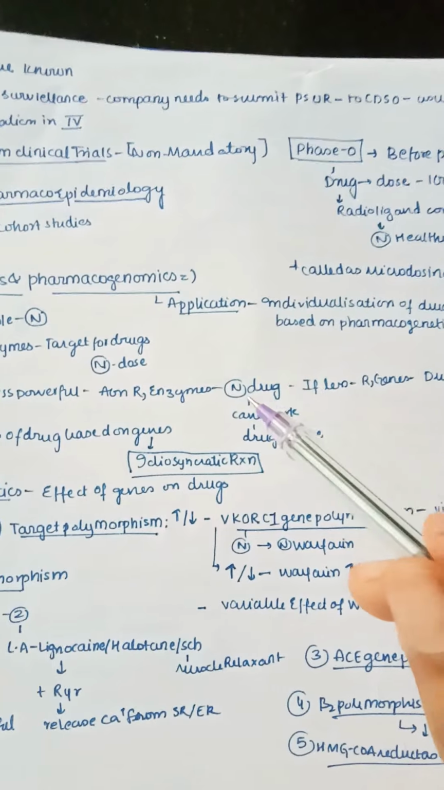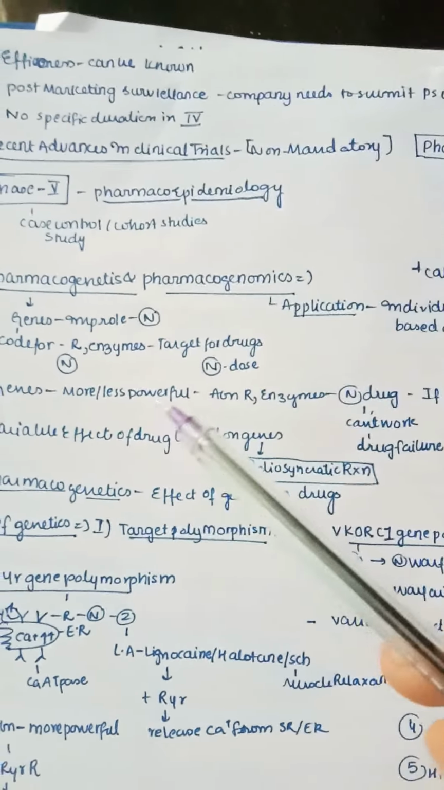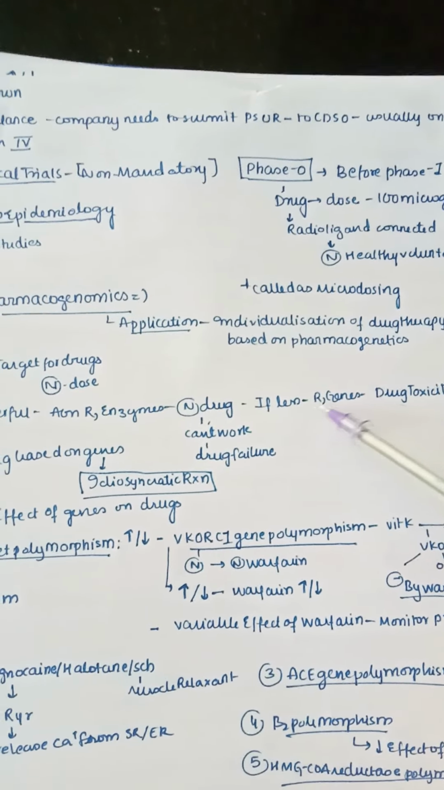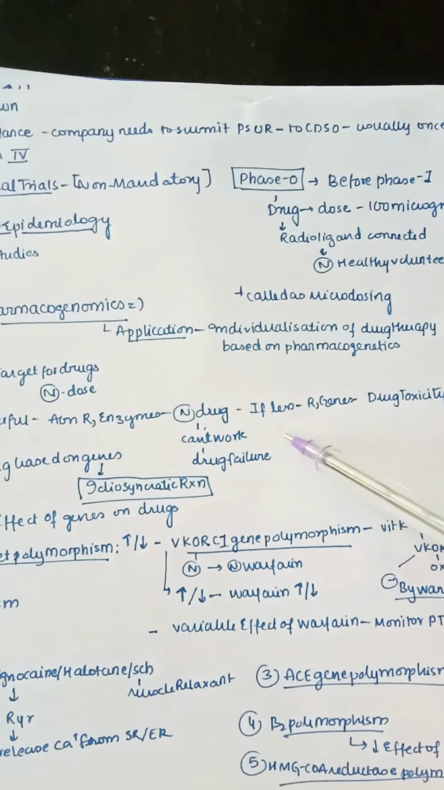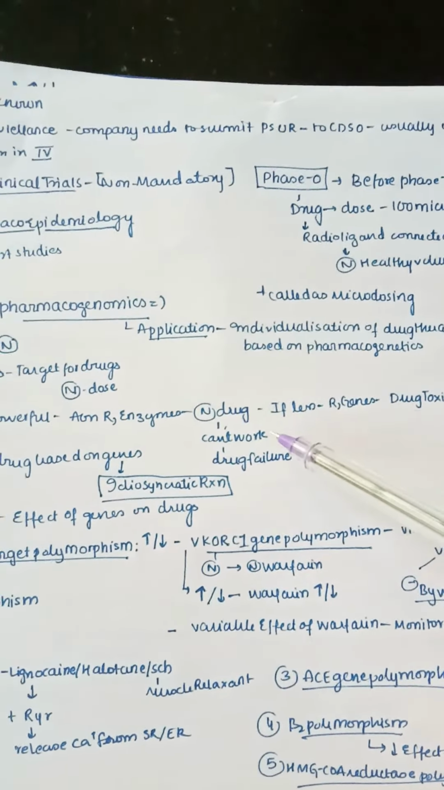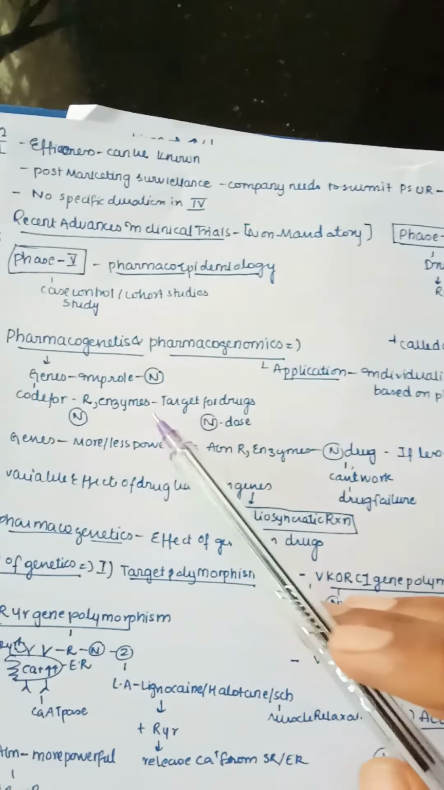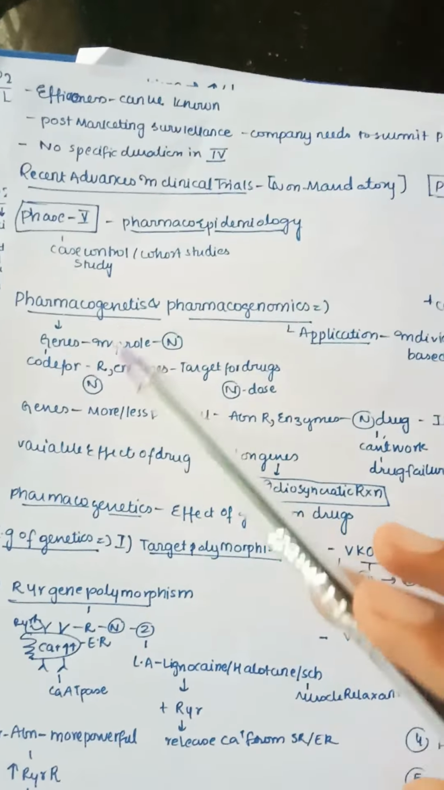Like this application, now I will adjust the dose of the drug. For example, if the receptors and genes are working less, then I will reduce the dose of the drug. And if they are having drug failure, that is, most of the drug is being lost, then I will add more drug dosage. So this adjustment of drug dosage is an application based on the genetics of pharmacogenetics. So this is nothing but pharmacogenomics, that is, individualization of drug therapy based on pharmacogenetics.